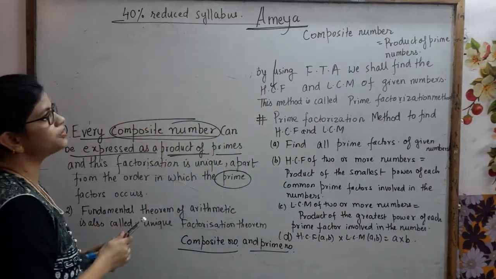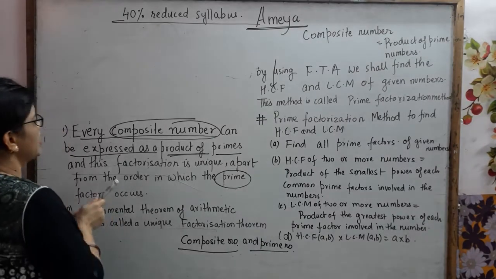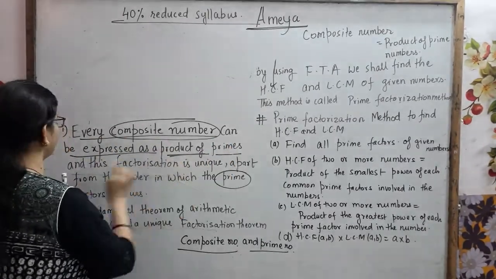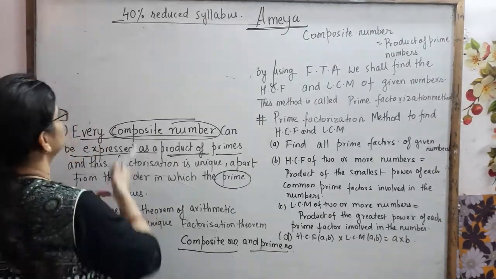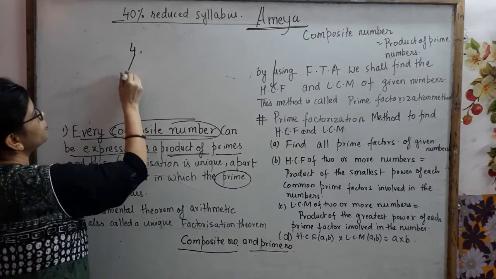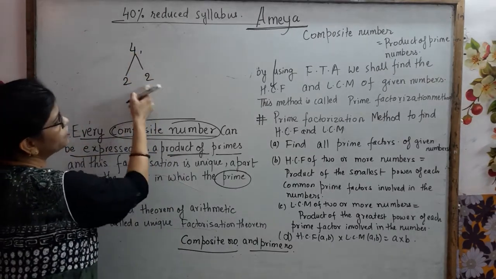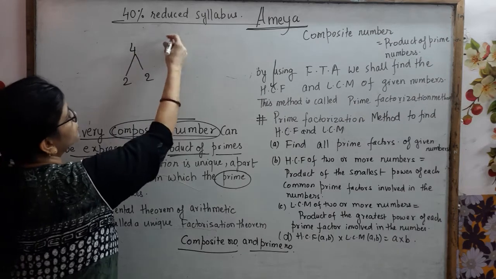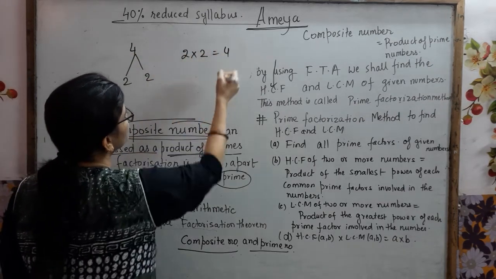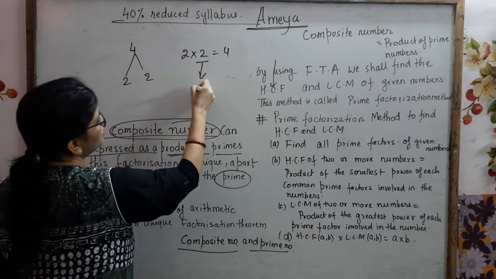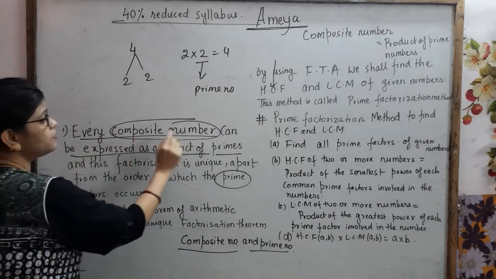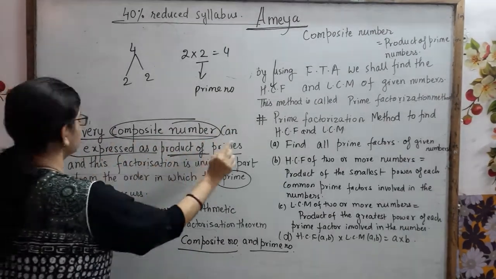Now, the fundamental theorem of arithmetic, what is it saying exactly? Every composite number can be expressed as a product of primes. Every composite number. तो अभी हमने क्या जाना? 4 is a composite number. Now, how to write 4? 4 can be written as 2 and 2. What are the factors of 4? The factors of 4 are 2 and 2. So, 2 into 2 is exactly equal to 4. What is 2? 2 is a prime number.